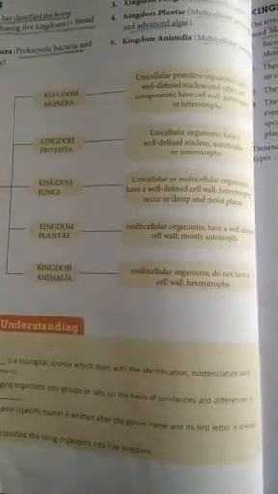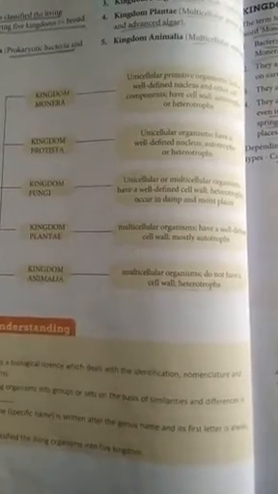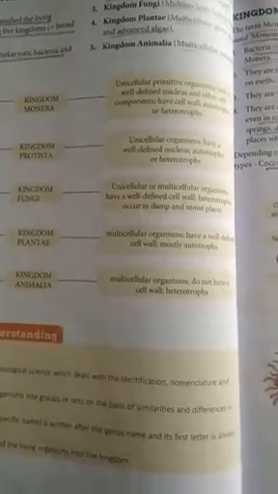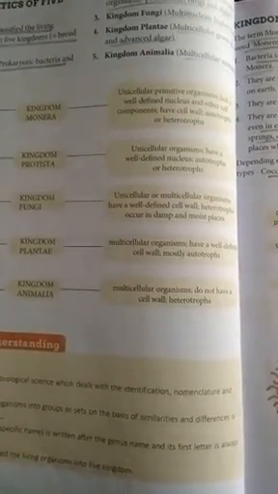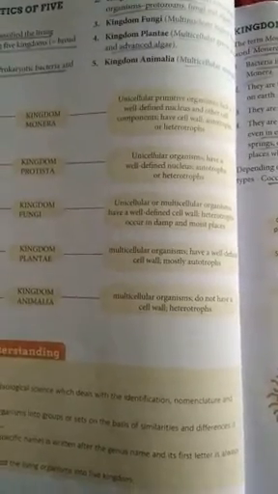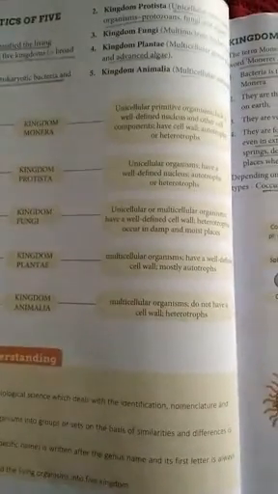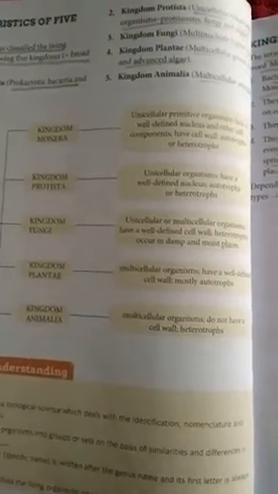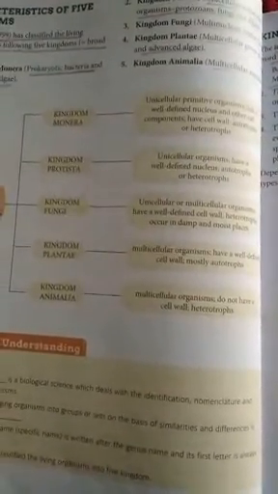Now kingdom Animalia, it means multicellular organisms, the organisms here are made up of more than one cell. They do not have a cell wall, they have only a cell membrane. It means the outermost boundary won't be the cell wall. The cell membrane will be the outermost boundary in this category of organisms. They are heterotrophs, which means they can't prepare their own food, they are dependent on others for their food. So today first of all we are going to deal with kingdom Monera.